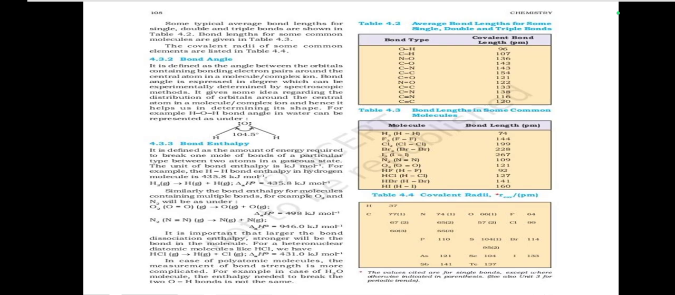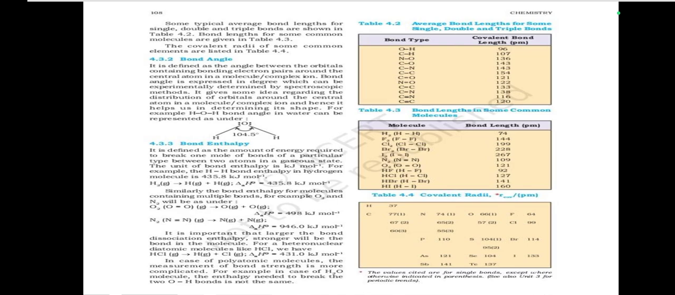104.5 degrees. Bond enthalpy. It is defined as the amount of energy required to break one mole of bonds of a particular type between two atoms in a gaseous state. The unit of bond enthalpy is kilojoule per mole. For example, the bond enthalpy in the hydrogen molecule is 435.8 kilojoule per mole. H2 gives H plus H, delta H is equal to 435.8 kilojoule per mole.